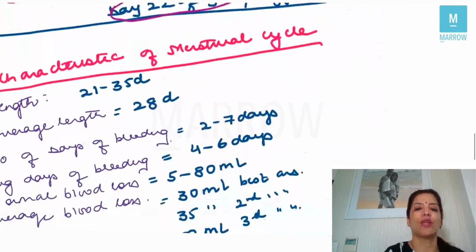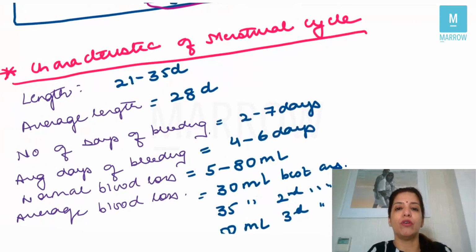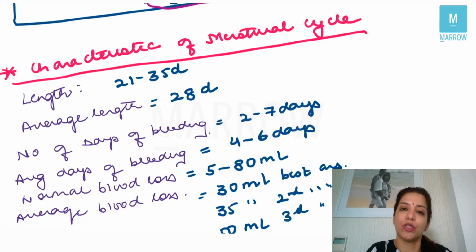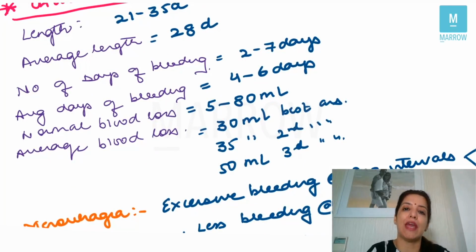Apart from this, you should know the characteristics of the menstrual cycle. Very, very important. The length of the menstrual cycle is between 21 to 35 days, the average length being 28 days. The number of days of bleeding is 2 to 7 days, and the average days of bleeding being 4 to 6 days. Normal blood loss in a menstrual cycle is 5 to 80 ml. Average blood loss, the best answer would be 30 ml. If 30 ml is not given in the options, the second best answer will be 35 ml. And if that is also not given, then the third best answer will be 50 ml, right?